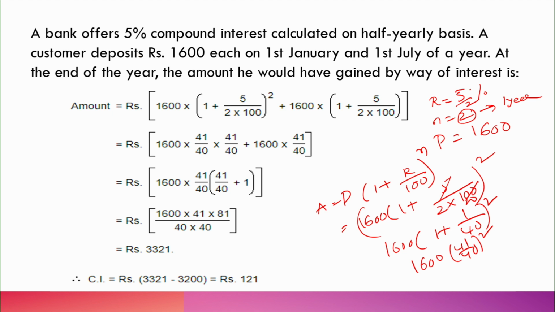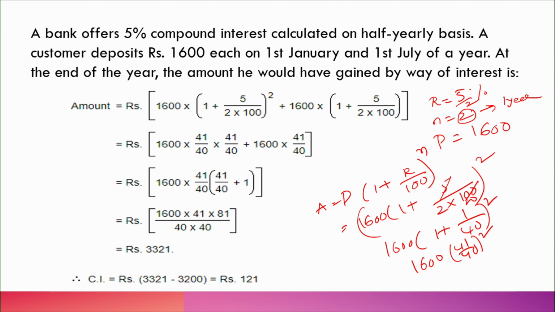So, we are calculating the interest at the end of the year, that means 31st December, so the first 1600 is for 2 half years. The next 1600, which was deposited on 1st July, is for 1 half year. That's the reason it is 1 plus 5 by 200 only. Do you understand this step?